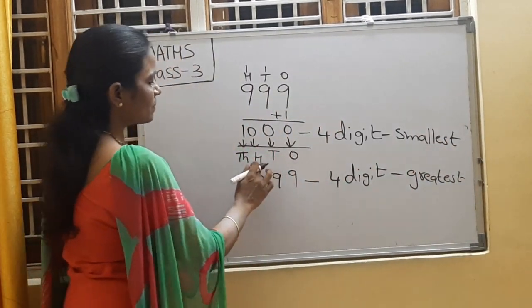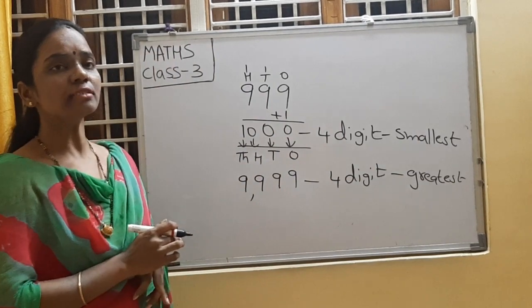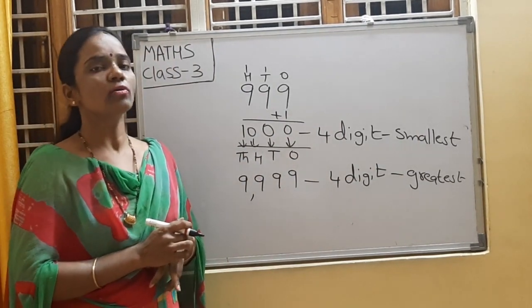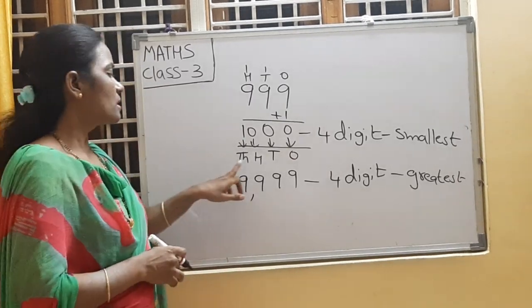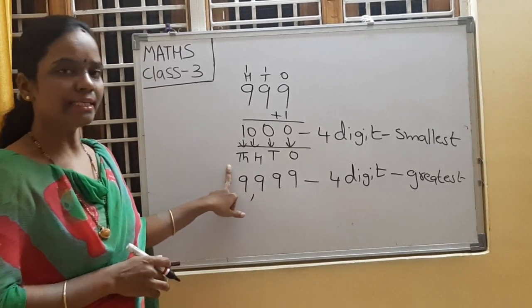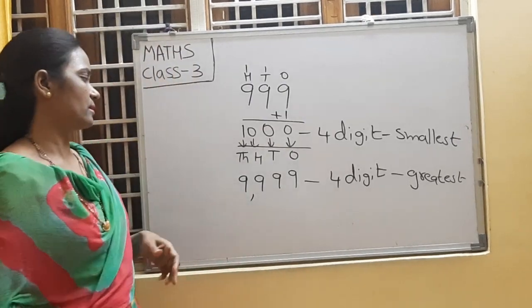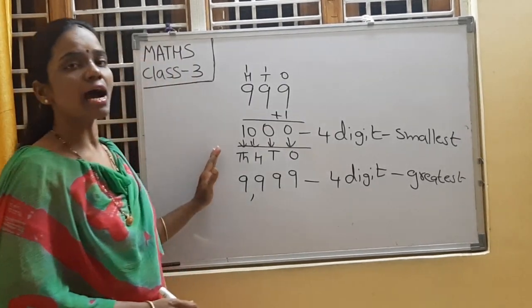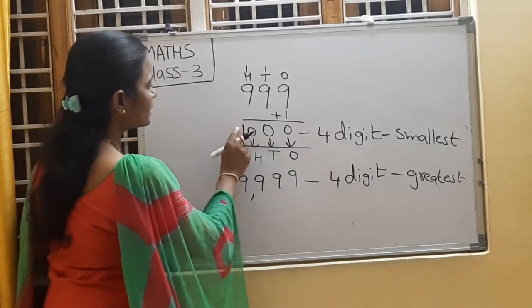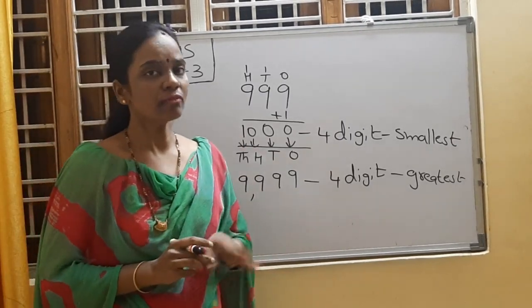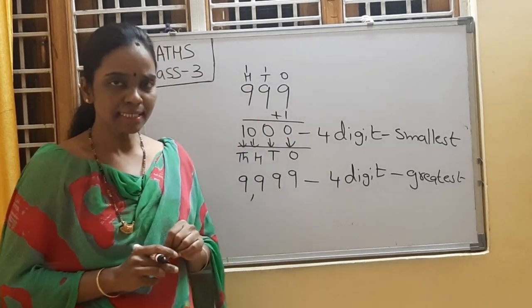Ones place, tens place, hundreds place, thousands place. So here in this first chapter we are going to learn about thousands place. Means we are going to learn about a 4-digit number. So the numbers which are in between 1000 and 9999 are 4-digit numbers. Yes?